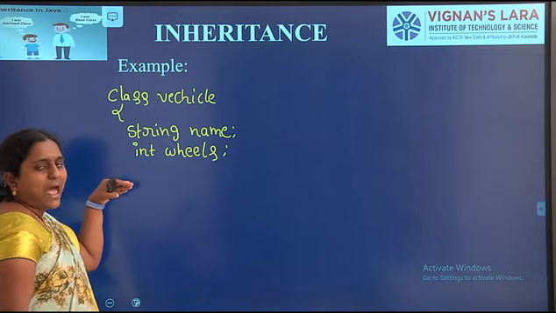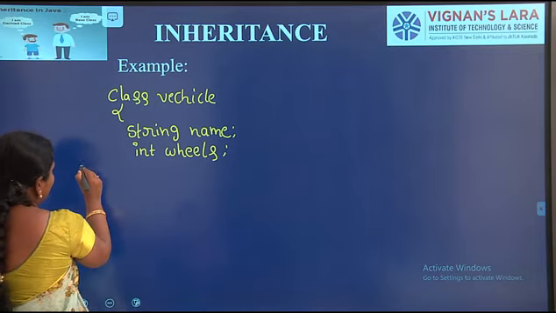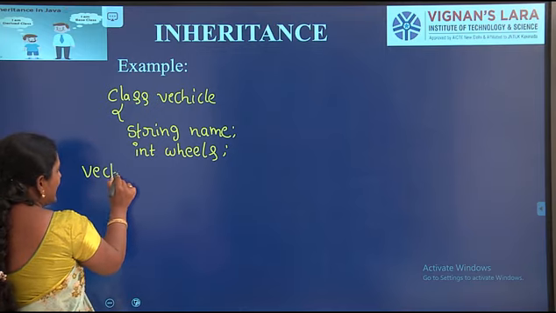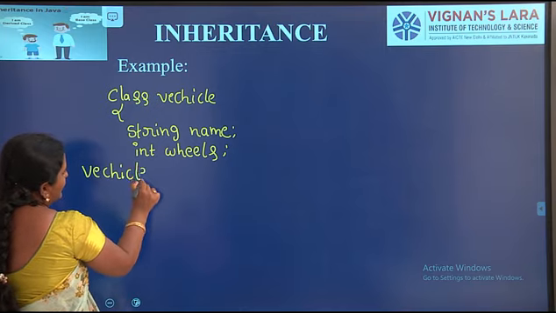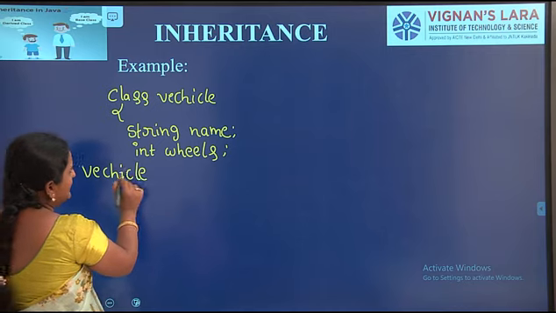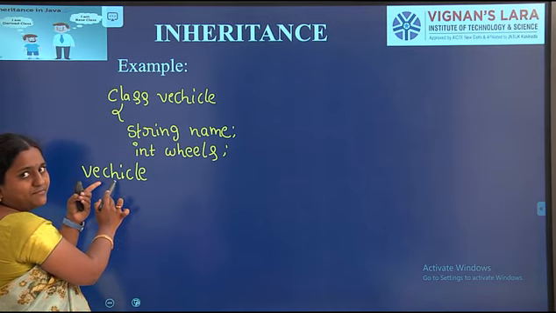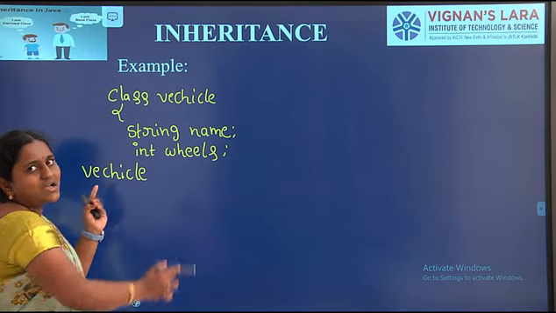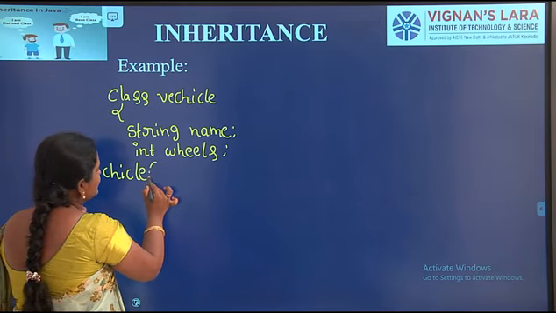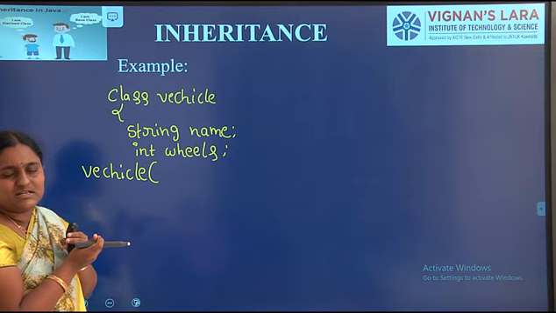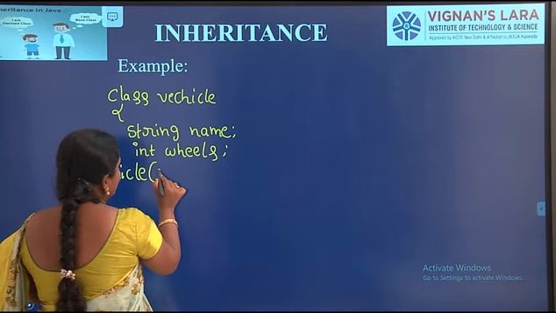Next one, here I am creating one constructor. Already we know that the constructor name is the same as the class name. Here what is our class name? Vehicle. What is our constructor name? Vehicle. In this constructor I have to pass arguments, so it is a parameterized constructor.